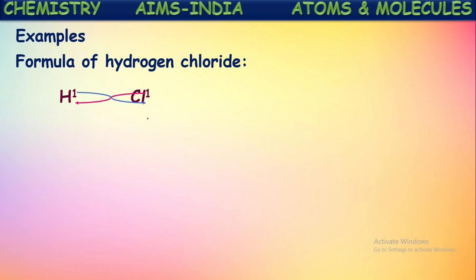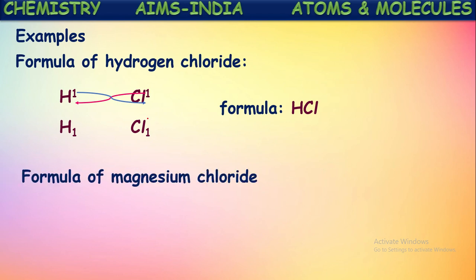So how do we get it now? H1Cl1. We already told, if the number is 1, there is no need to write it specifically, because if you write the symbol, it represents one atom. If there is more than one atom, then only the number should be written. If it is 1, no need to write. So the formula of hydrogen chloride now becomes HCl. Okay, one more example, let us try.